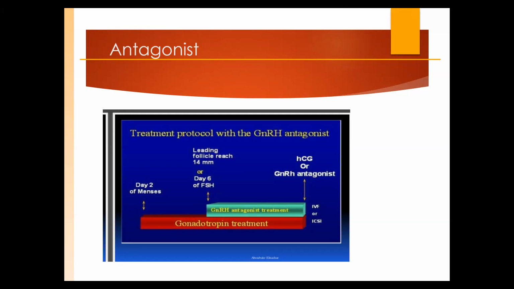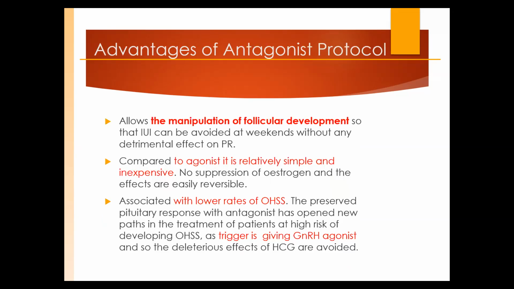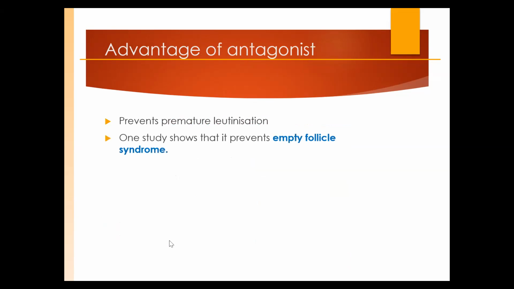So this has now become the protocol of choice. Antagonist protocol, agonist trigger, freeze the eggs, transfer in next cycle. So what are the negative aspects? When you are giving the antagonist, the endometrium is going to be compromised. So this final one plan came, kya? Day 2 stimulation, either fixed or flexible protocol of antagonist, agonist trigger, freeze the embryo, transfer in next cycle. So this is the best and most practiced one. Lowest rate of ovarian hyperstimulation syndrome.